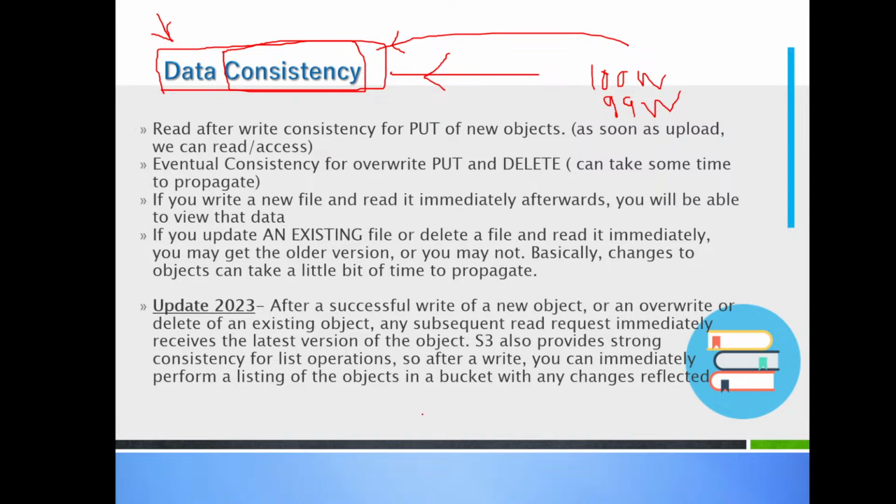Or I had a file of 100 words, and now I have replaced this file with the same name with a new file of 105 words. So now Amazon should return me the old file or the new file?